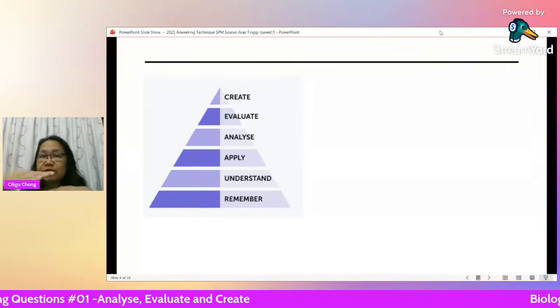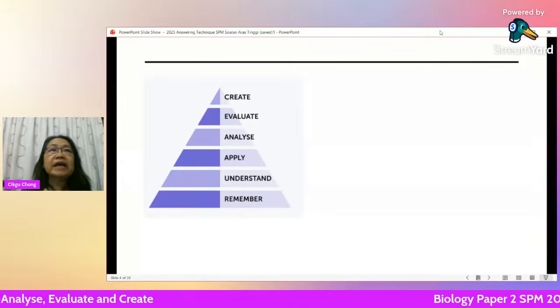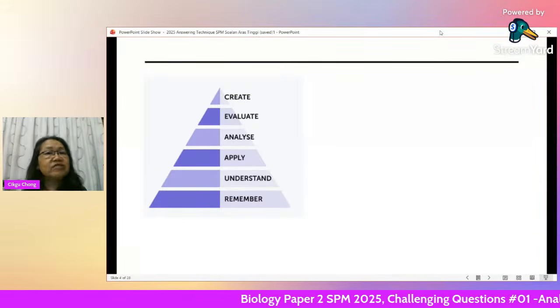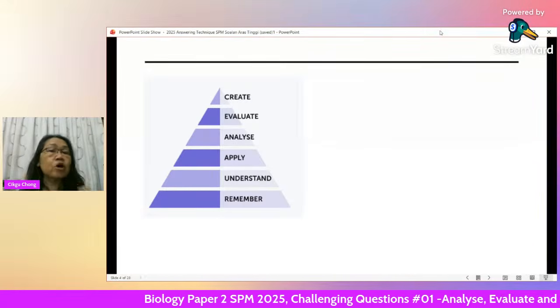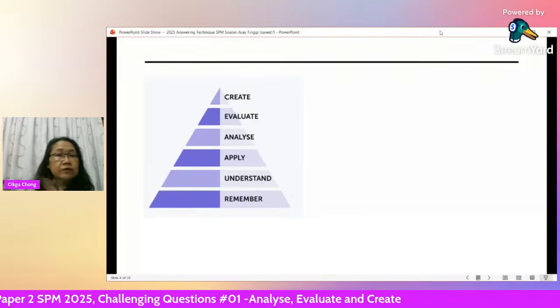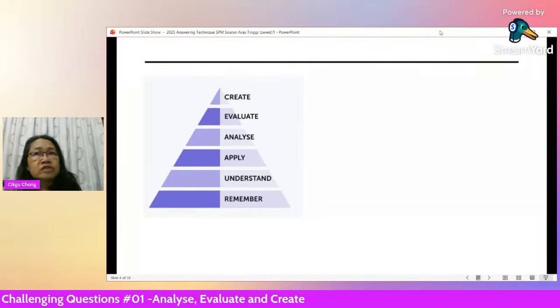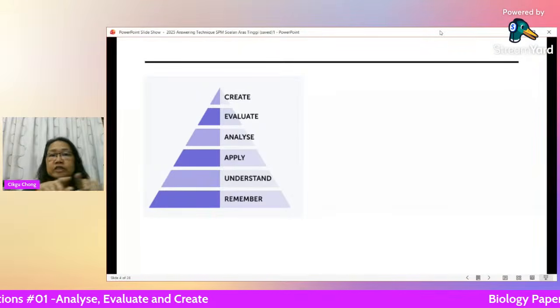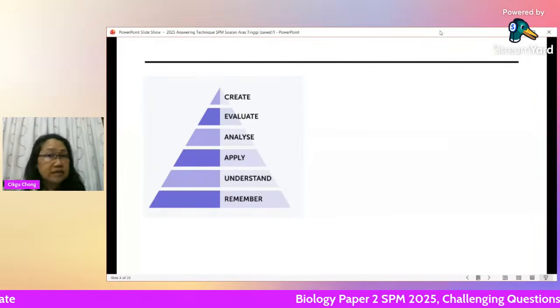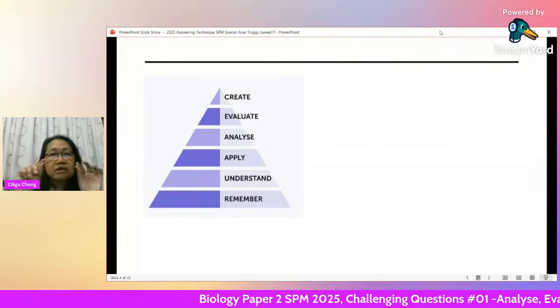Then you have a second level, which is understanding. Explain what is meant by osmosis. Then you need to explain and understand the concept. Osmosis is a process whereby water molecules diffuse from a region of higher concentration to a region of lower concentration. So you need to write all of that. It's understanding the concept. A little bit more difficult because there are many words to write.